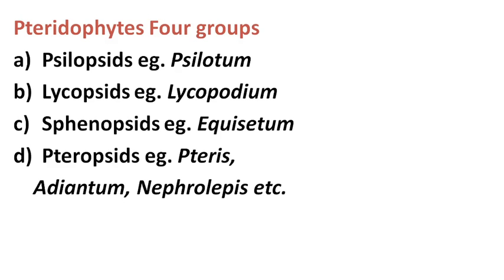So students, the pteridophytes are further divided into four different groups. See, Psilopsida, example is Psilotum. Then Lycopsida, example is Lycopodium. Sphenopsida, example is Equisetum. Pteropsida, example is Pteris, Adiantum, Nephrolepis. Okay, students, these are some common examples of pteridophytes.